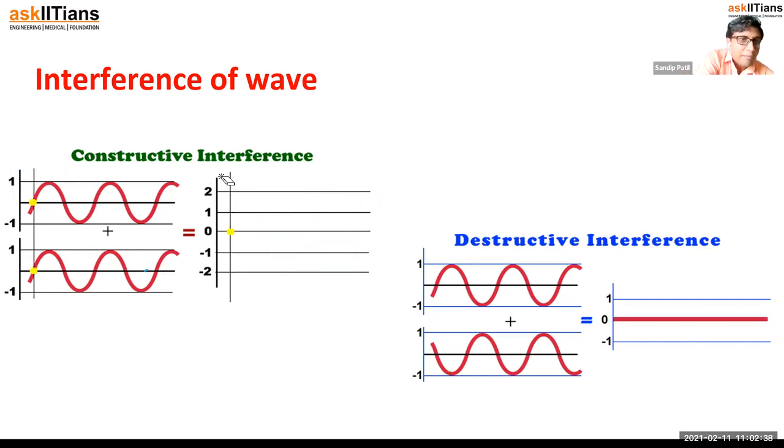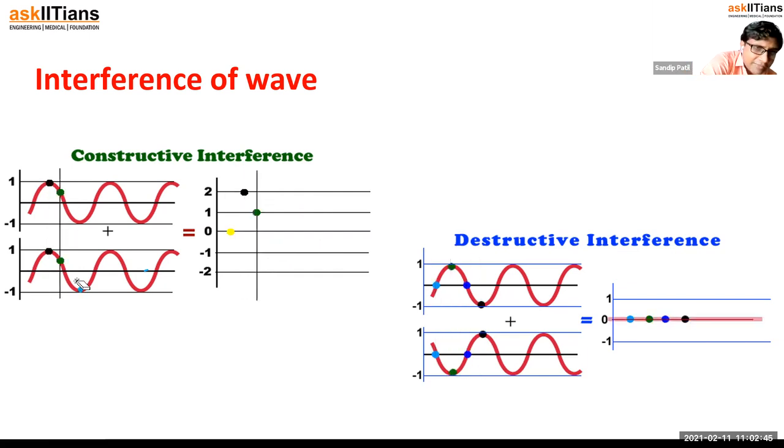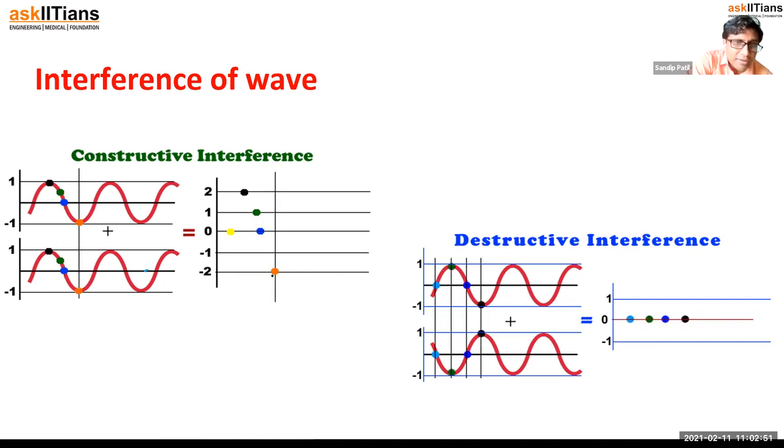Same thing for the trough also. You can see the trough was which point? That orange point, right? So let's find out where that orange point goes in the resultant wave. Here you can see orange point, trough and trough, so both are downward, so the orange point will also go downward. So this is a constructive interference.